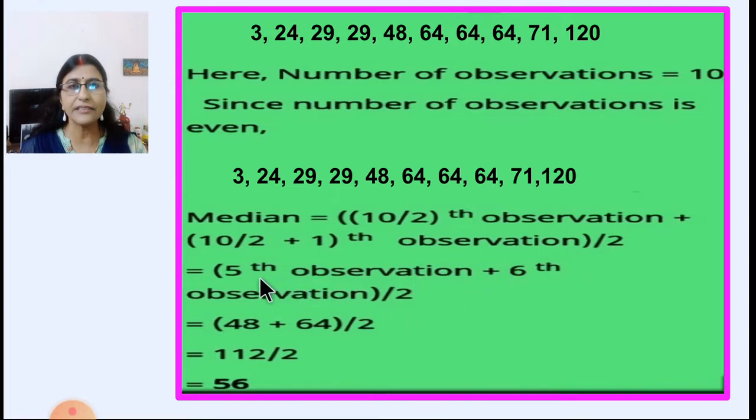Now let us see which is the 5th observation. Here we will see 1, 2, 3, 4, 5. We will see here because we have arranged this in increasing order. So the 5th one is 48.